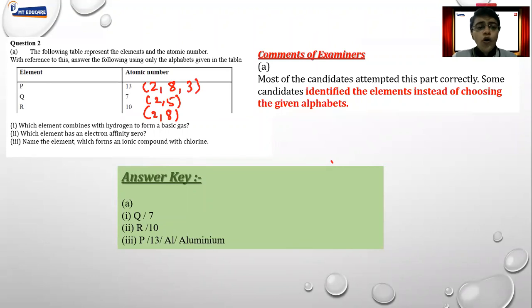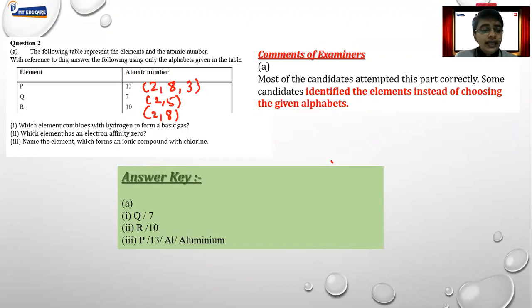So always while writing these kinds of answers, mention the configuration properly. If you write the configuration, you'll definitely get the correct property. As we can see, the last symbol, that is R, gives you 2,8 electronic configuration, and 8 means a completely filled shell. When I say completely filled shell, that means the electron affinity is going to be 0.